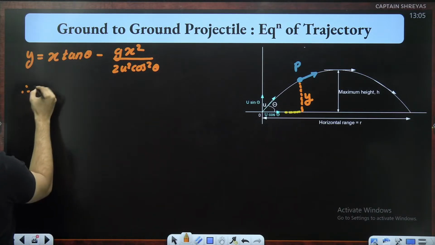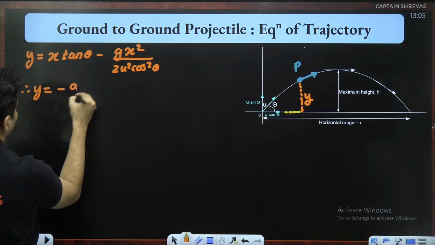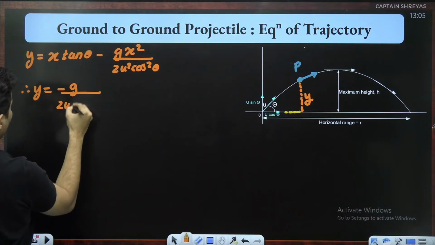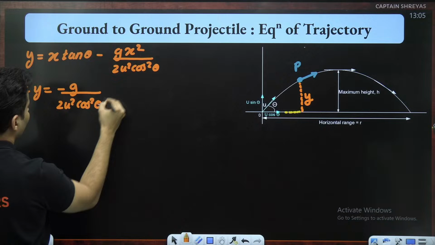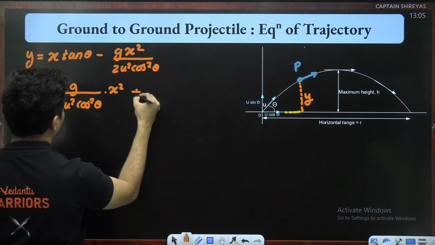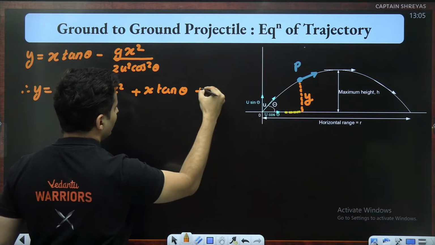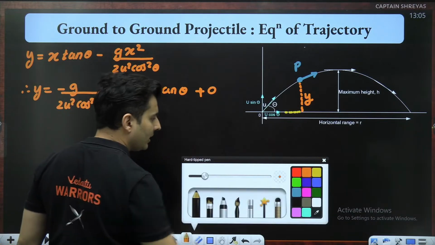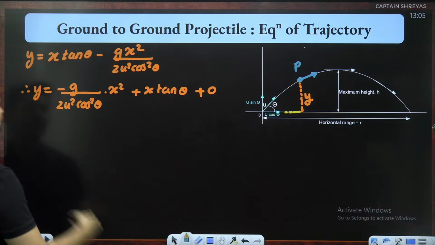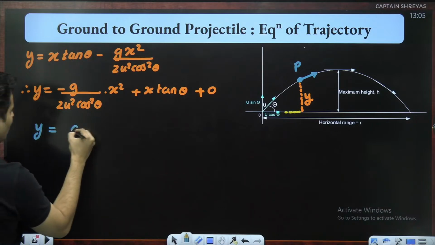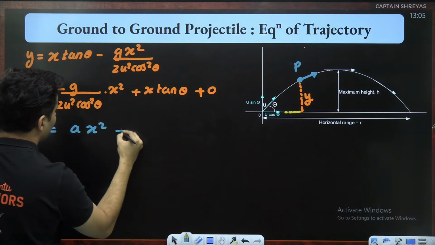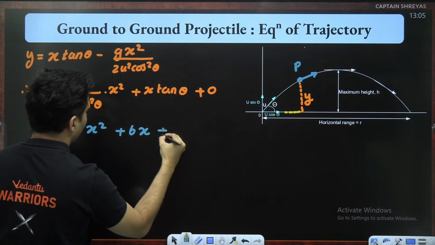If I rewrite this, how? Observe. Minus g by 2u square cos square theta times x square plus x tan theta plus 0. Deliberately I have written it like that because I want to compare it with y is equal to ax square plus bx plus c.